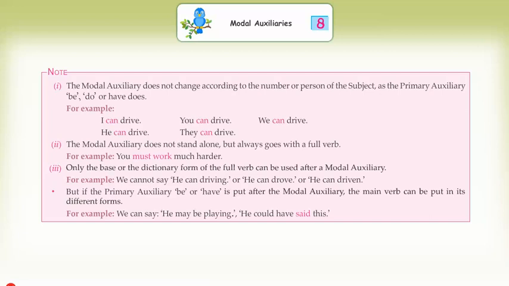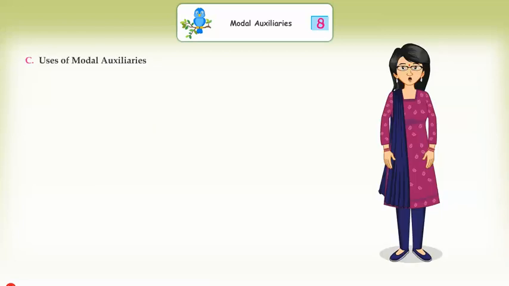Third, only the base or dictionary form of the full verb can be used after a modal auxiliary. For example, we cannot say he can driving, he can drove or he can driven. But if the primary auxiliary be or have is put after the modal auxiliary, the main verb can be put in its different forms. For example, we can say he may be playing, he could have said this. C. Uses of modal auxiliaries.